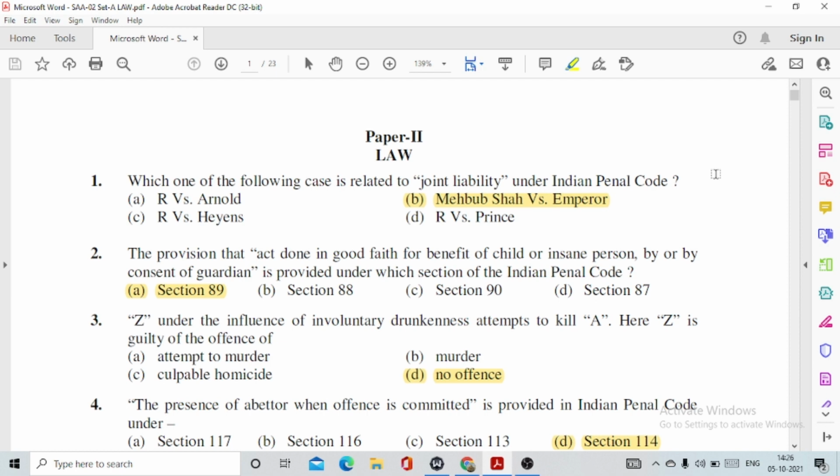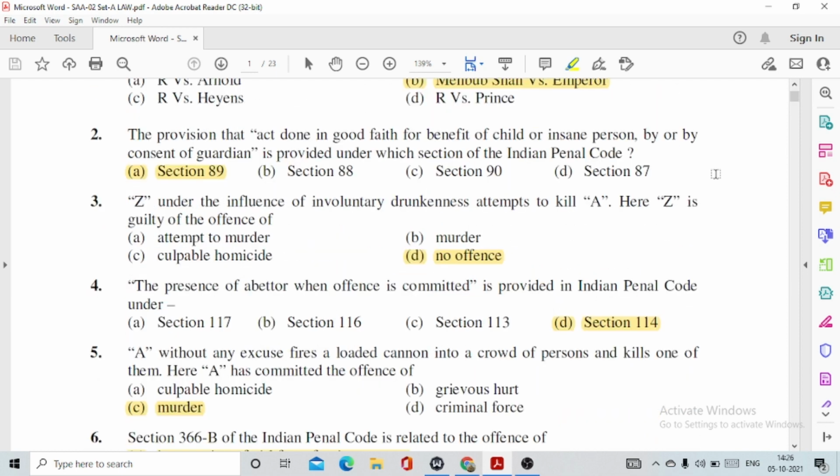3. Z, under the influence of involuntary drunkenness, attempts to kill A. Here Z is guilty of the offence of, this is option number D, no offence. Then question number 4. The presence of abettor when offence is committed is provided in the Indian Penal Code under option number D, section 114. 5th, A without any excuse fires a loaded cannon into a crowd of persons and kills one of them. Here A has committed the offence of, this is option number C, murder, and this has been given under section 300 and explanation D.